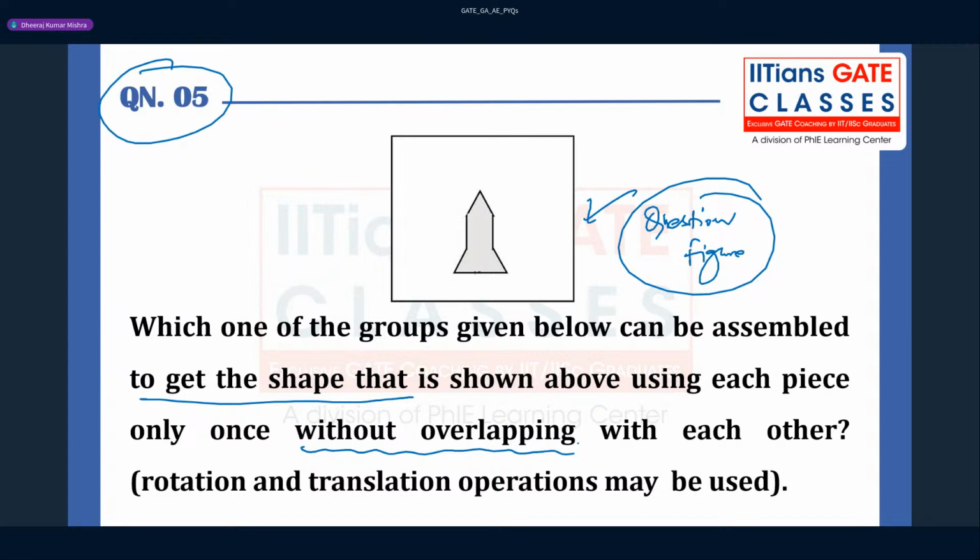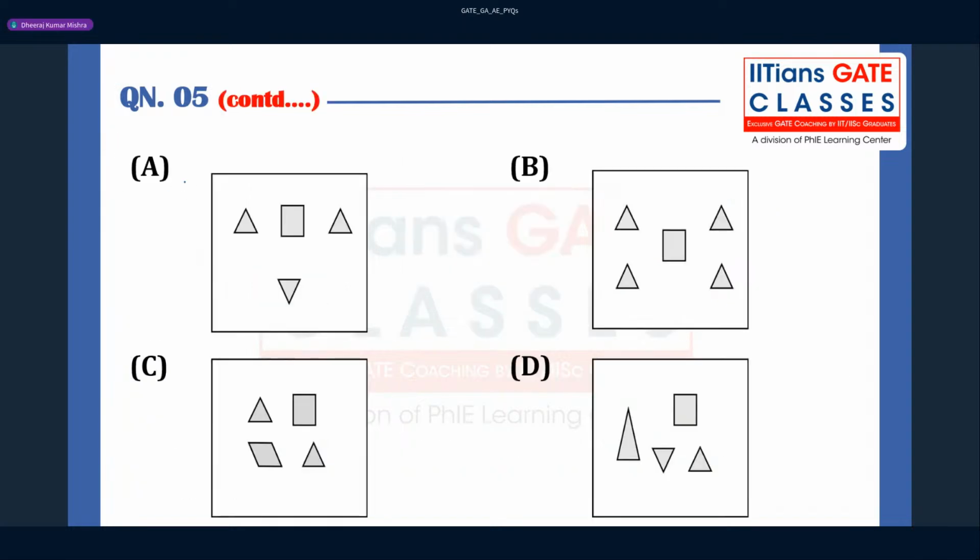Okay, without overlapping, right? You see, this is nothing but a kind of tiling situation, like you have to tile the floor, kind of tessellation. Okay, with each other, rotation and translation operation may be used, right? So this is a question figure, and this is nothing but a completion of figure, using these groups. Option A is there, option B is there, option C is there, option D is there.